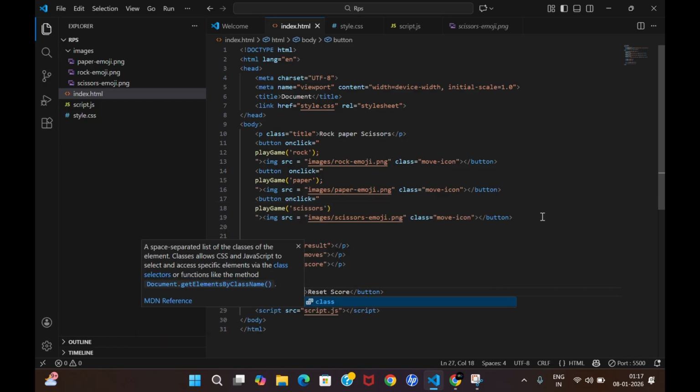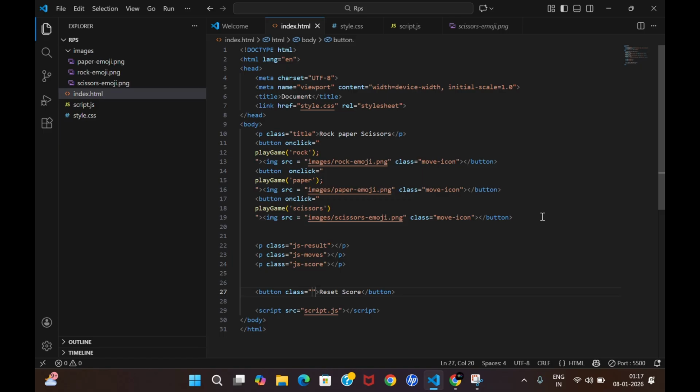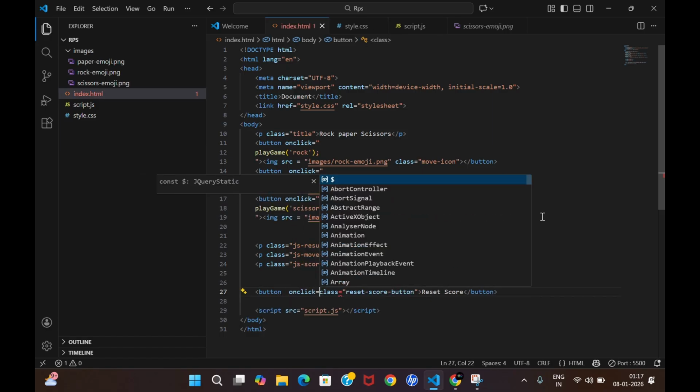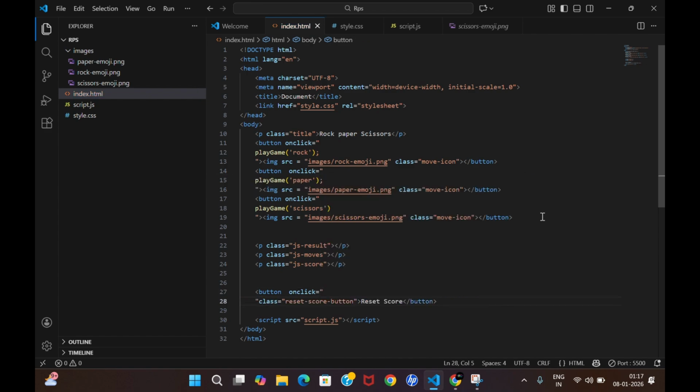So we can put a class for it. Let it be somewhat like reset-score-button, right? This is a class, it should be meaningful. Again, just like the above things, on click of buttons we will use the onclick property over here.